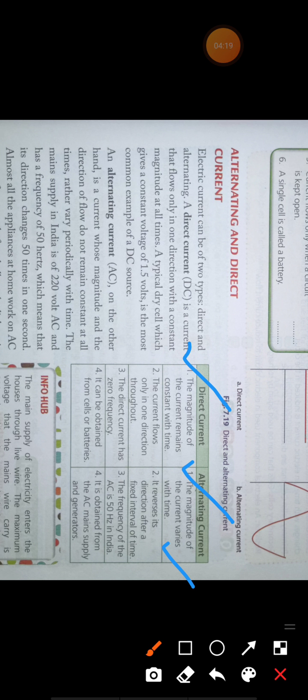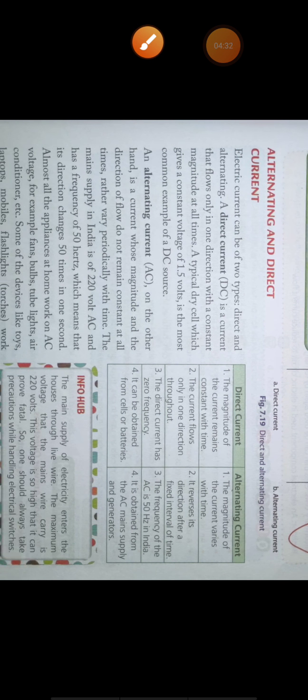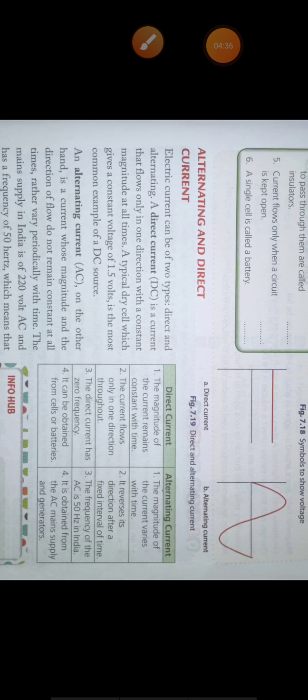And in DC, current flows only in one direction, but in AC the direction of current changes with respect to time. Now, where should you use AC and where should you use DC? Look, this is the graph of DC current.